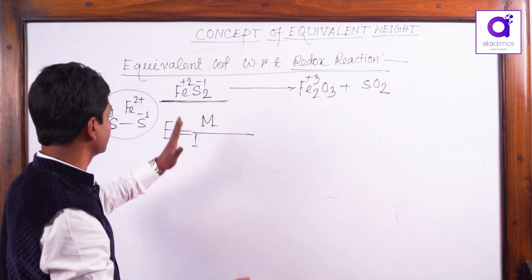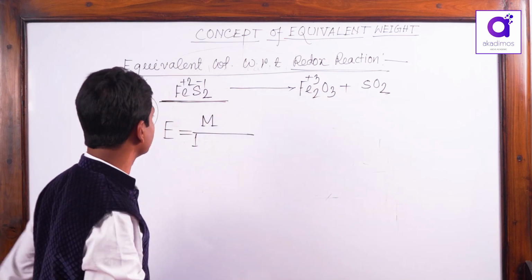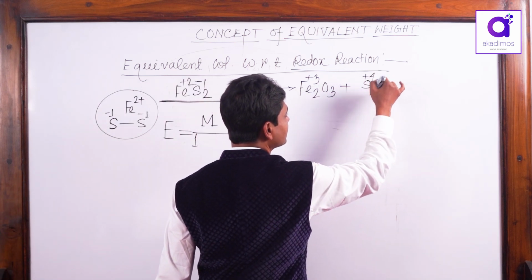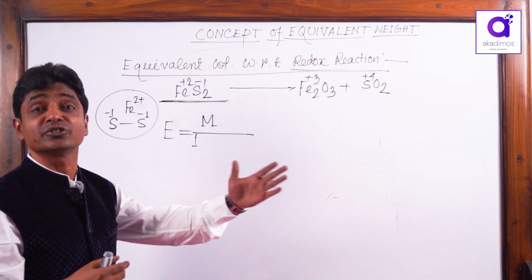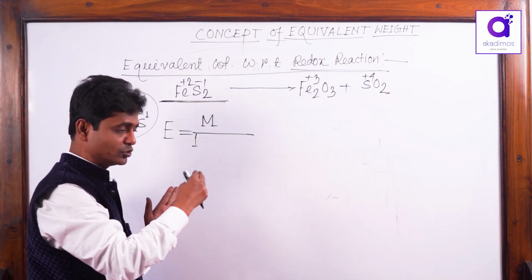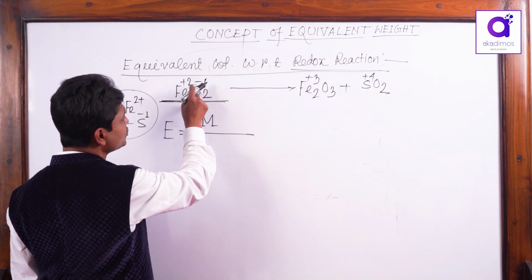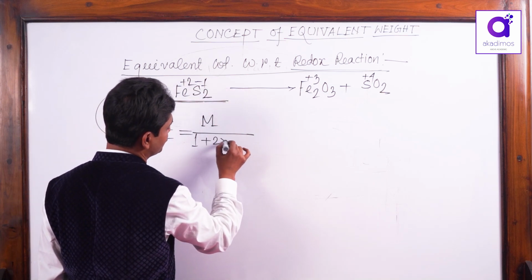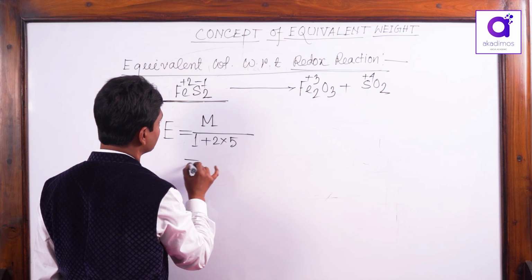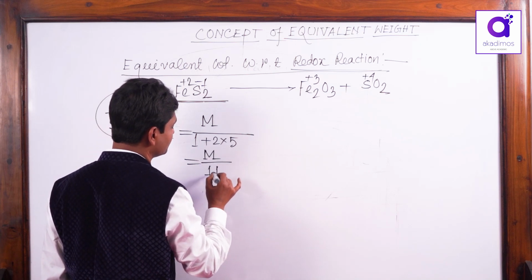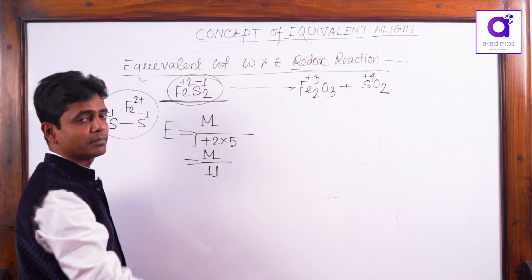Iron goes from plus 2 to plus 3, that is 1. Sulfur goes from minus 1 to plus 4, that is 5 electrons per sulfur atom, and there are 2 sulfur, so 2 into 5 is 10. That means it is M by 11: the equivalent weight is the molecular weight of FeS2 by 11.